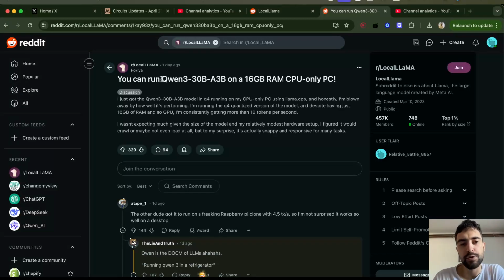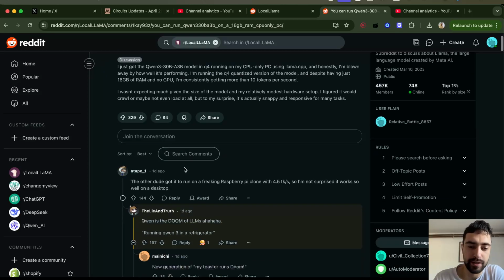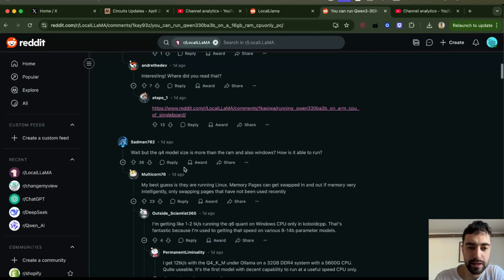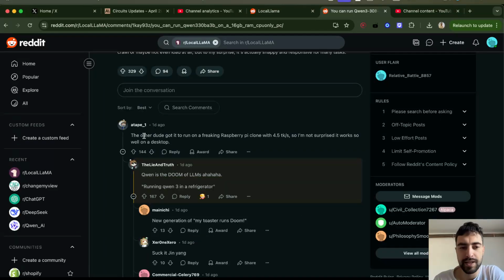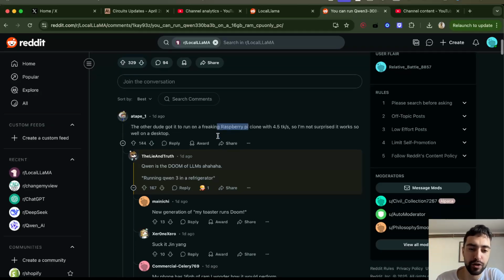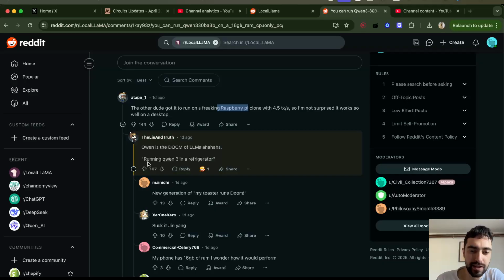It's crazy that you can run the Qwen 3 30 billion parameter model on just 16 gigabytes of RAM and CPU. So this is like almost anybody has this setup, and it has 3 billion active parameters, and I heard it runs really quickly. This guy says that there is a guy who ran it on Raspberry Pi, which is a very small computer that's not made for big compute. And then this guy jokes, running Qwen 3 on a refrigerator.